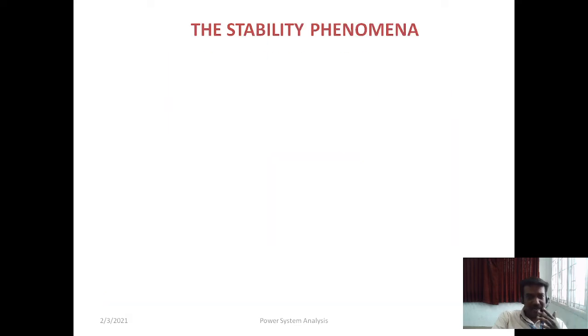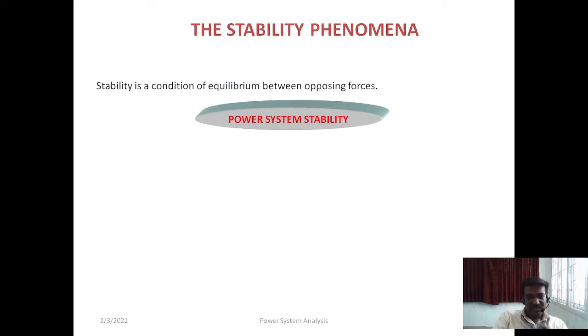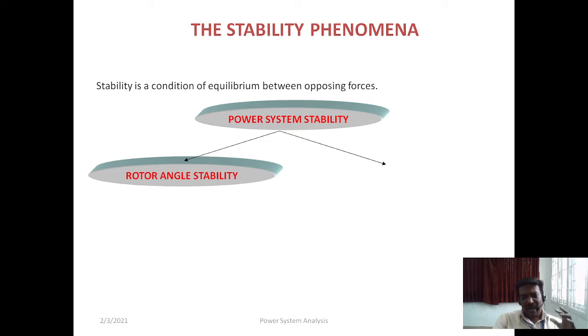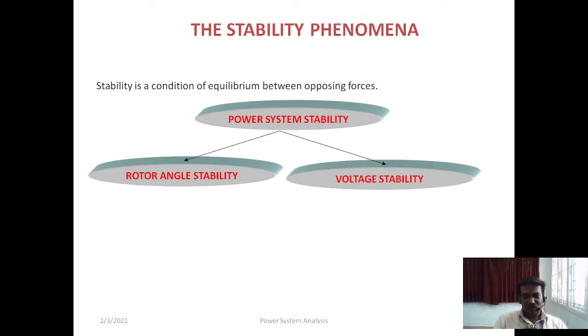Hope you understood. And next one is stability phenomena. What is stability phenomena? As I already said, power system stability can be broadly classified into two very important categories: one is rotor angle stability, another one is voltage stability. Both are broad classifications in stability analysis. First, we will discuss what rotor angle stability is and what voltage stability is.